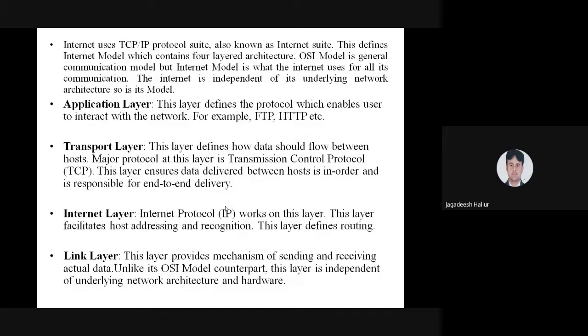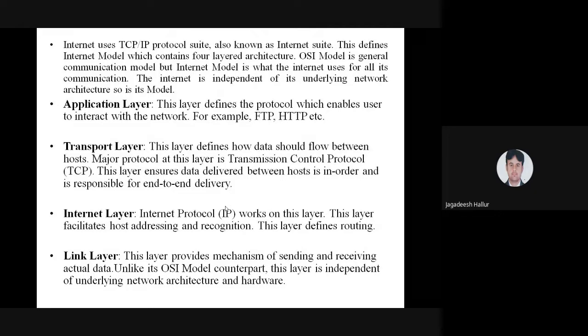So we have to send particular data from one end to the other end. That has to be recognized by IP, and it mentions which PC has which IP address. If there are 100 computers in the practical labs, individual computers use individual IP addresses, and the individual IP address is allocated by this internet layer or network layer. This internet layer also works on routing. Routing is nothing but deciding which path, which route, the data is sent through.